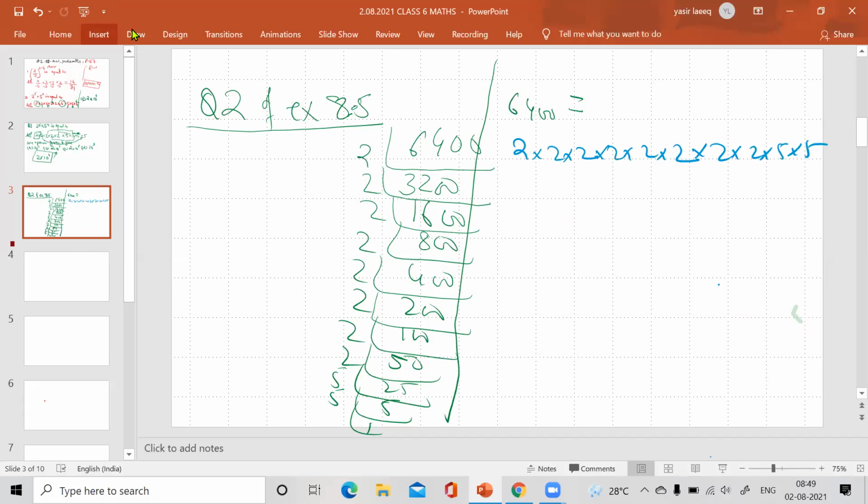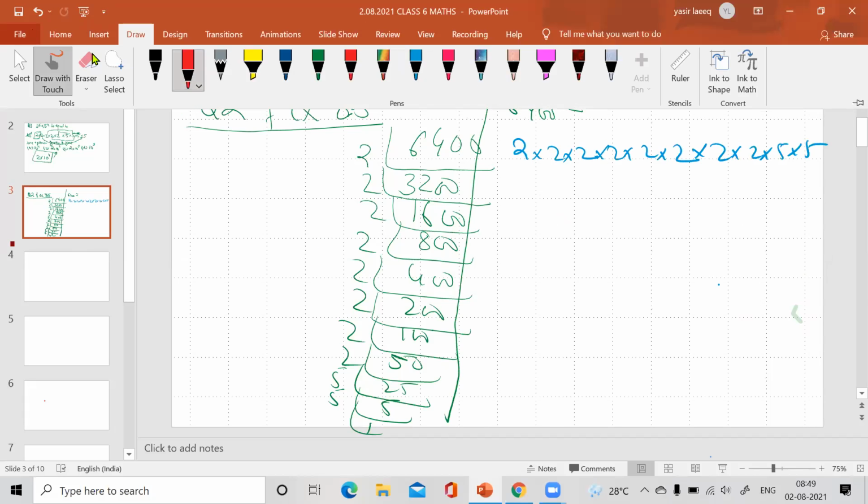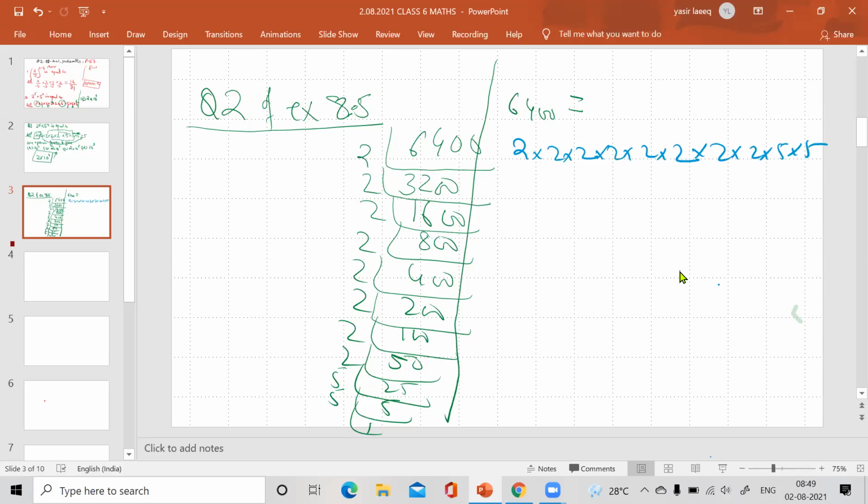Now the very important thing is that, according to the question, we have to find the smallest number by which 6400 must be multiplied to make the product a perfect cube. We all know that for making a perfect cube, a group of 3 is required.